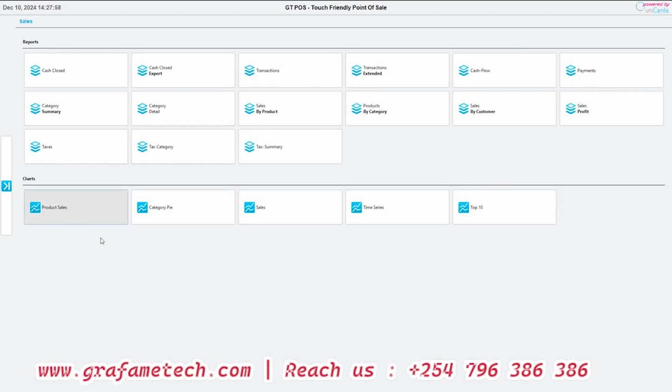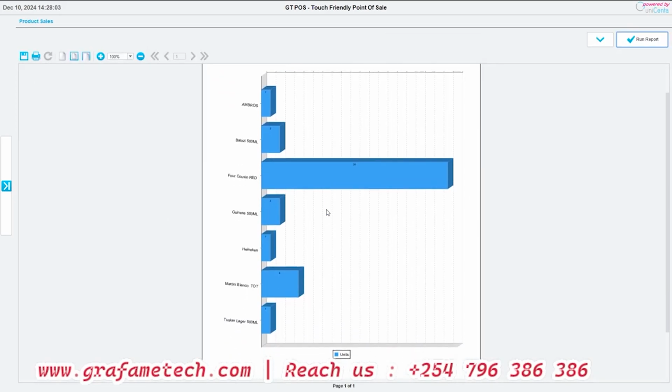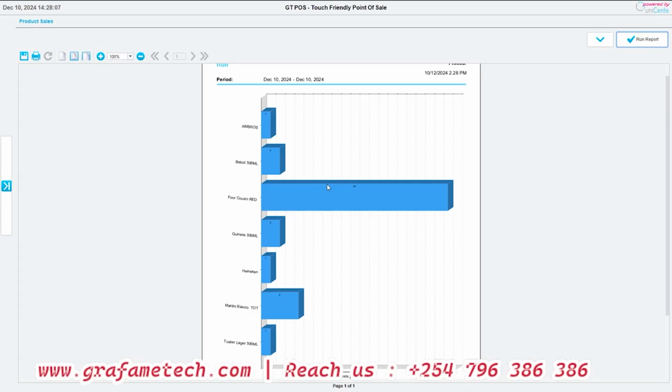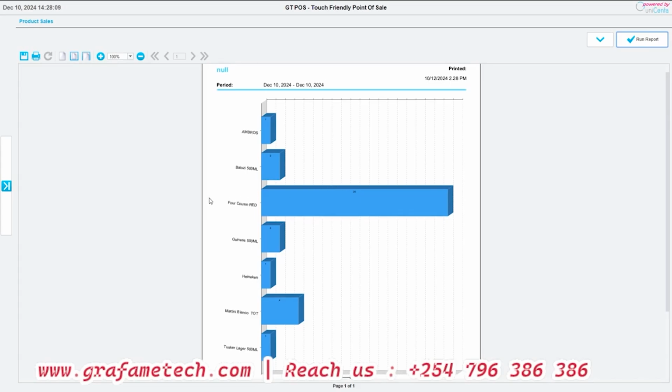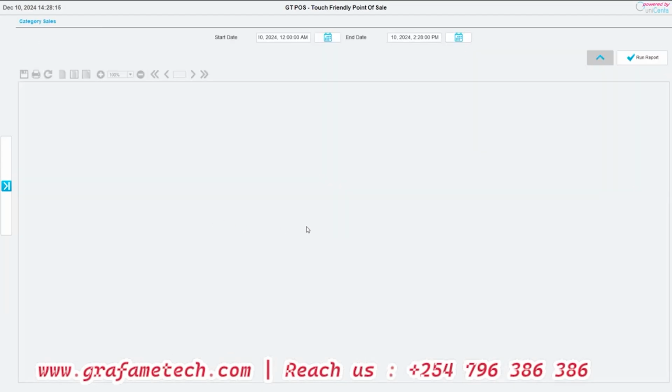We also have the product sales chart. You can view also a chart of what is being sold the most. You see, barcodes. You can be viewing all these kinds of reports. You also have the category pie.